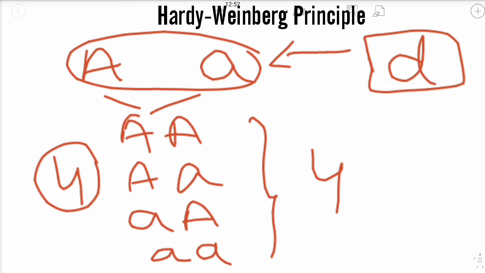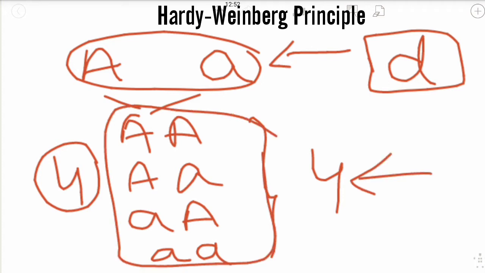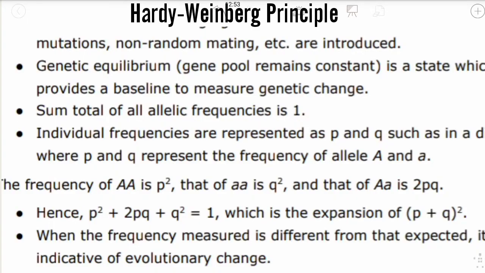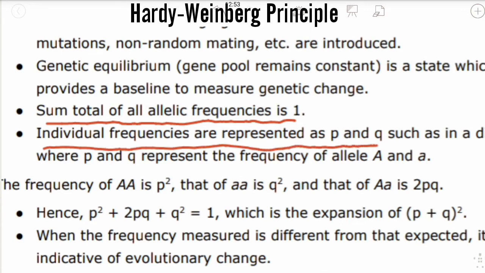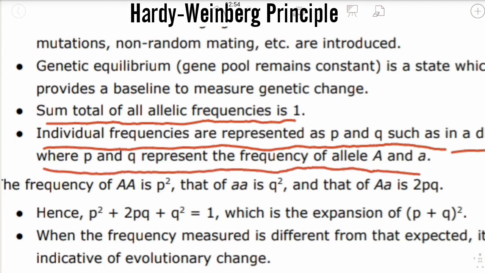This represents the gene pool, and it will always remain constant, that is 1. The sum total of all the allelic frequencies is 1. The gene pool always remains constant. Then individual frequencies are represented as p and q, such as in a diploid, where p and q represent the frequency of allele capital A and small a. Let us understand this concept.